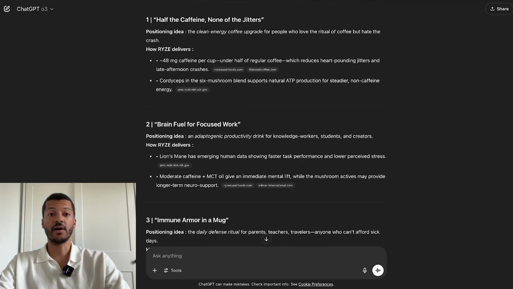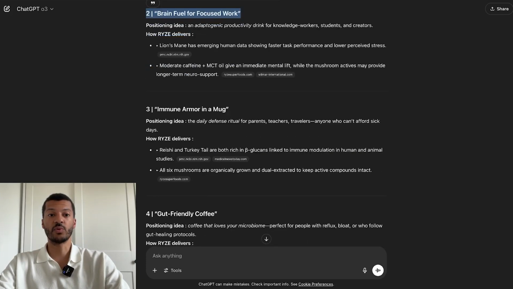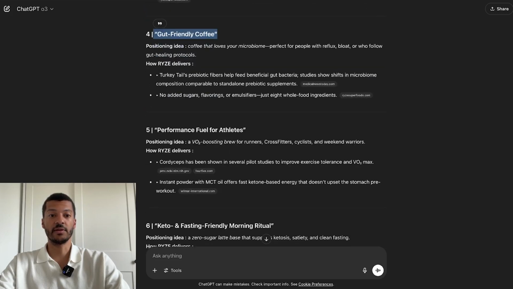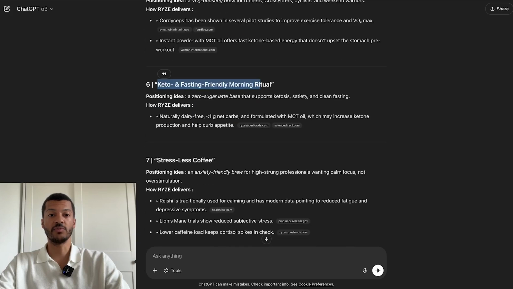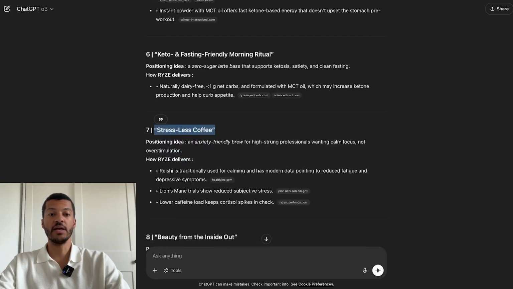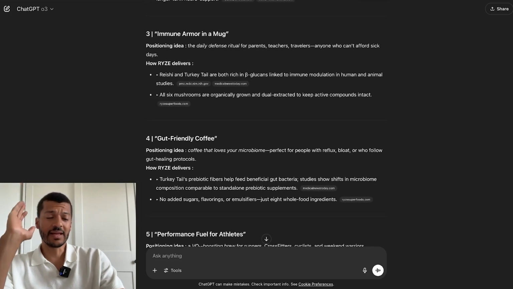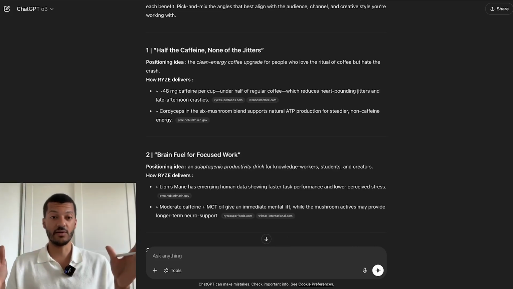So we have a couple of angles, right? Here: half the caffeine, none of the jitter. Brain fuel for focused work. Immune armor in a mug. Gut-friendly coffee. Performance fuel for athletes. Keto-friendly morning ritual. Stressless coffee, right? So the idea behind that is essentially that behind every single angle, there is a slightly different target audience, or sometimes a completely different target audience, right?